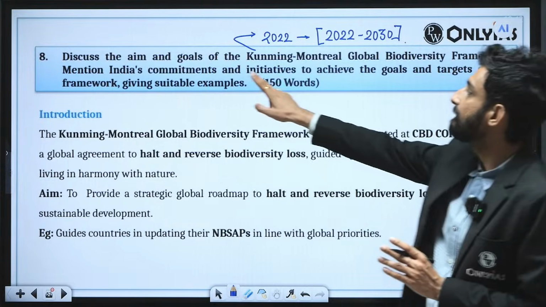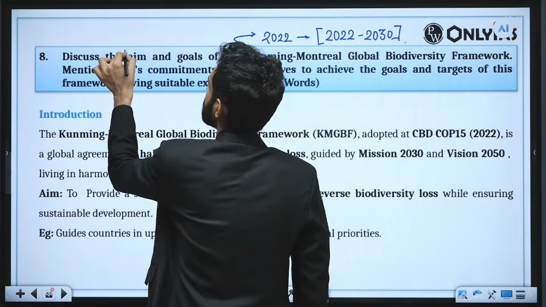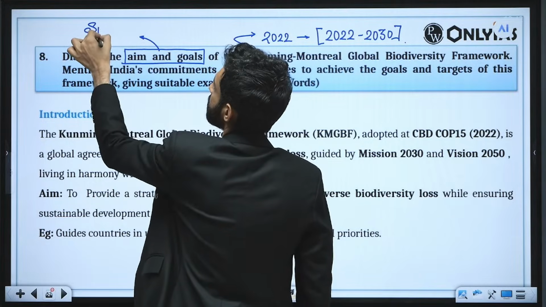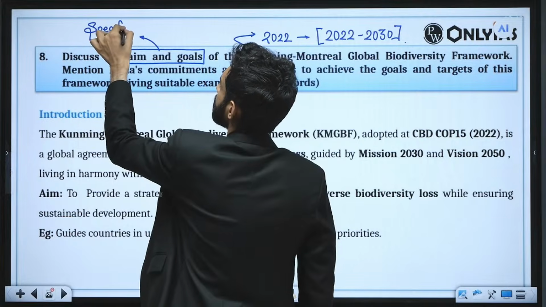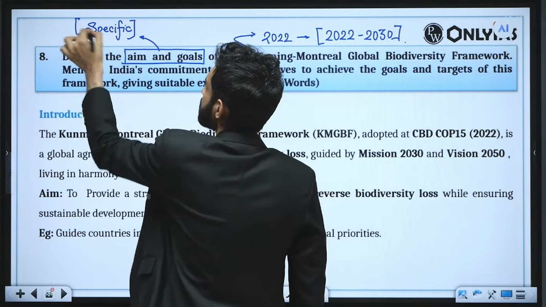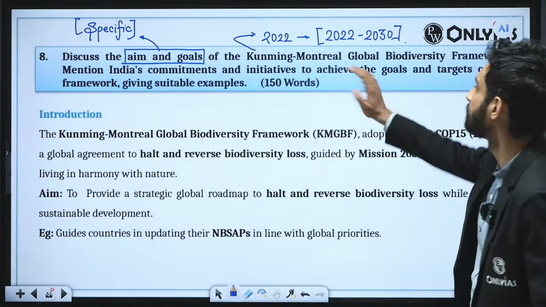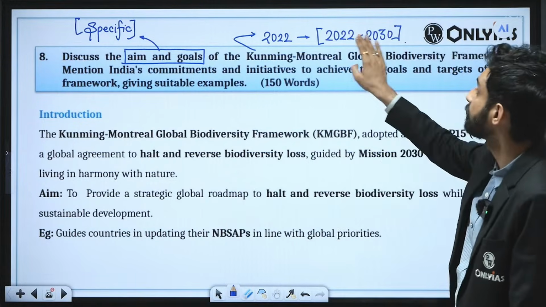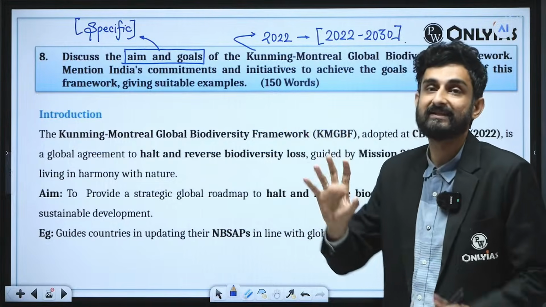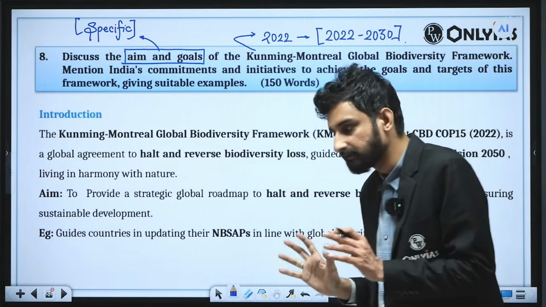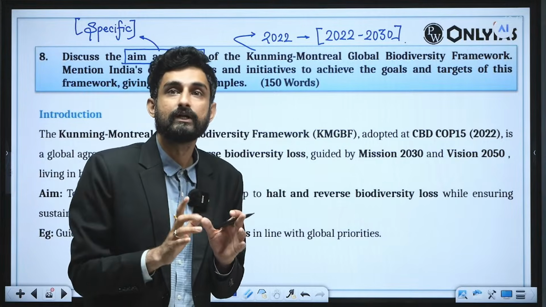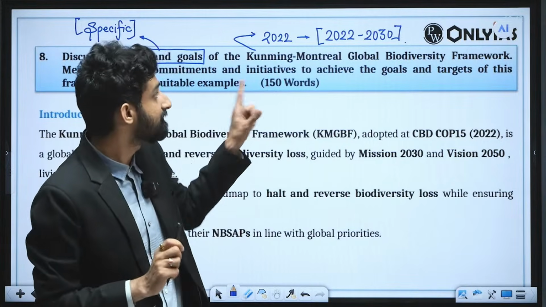So discuss the aim and goal. Now this is factual. If you are not writing specifics, you will not be awarded much marks. Students generally prepare this Kunming-Montreal Global Biodiversity Framework for prelims. And also it came in 2022, and therefore there has been a certain time lag also. But it is often advised and often said in the class that you should do one important thing, that things which are very, very important.